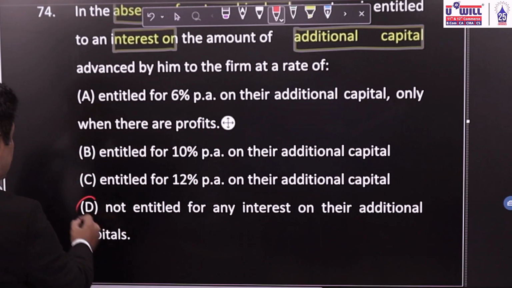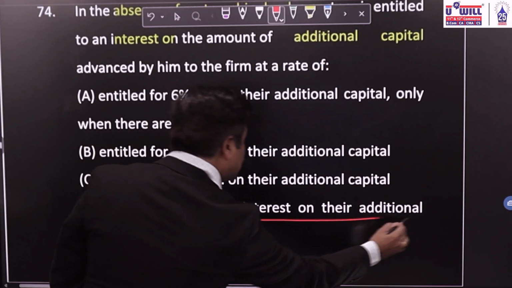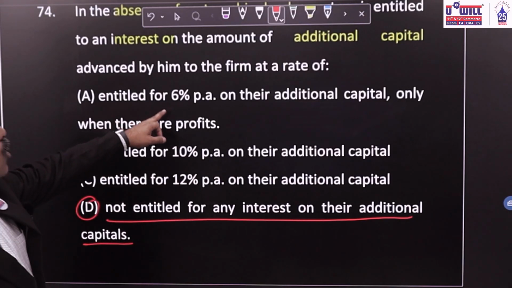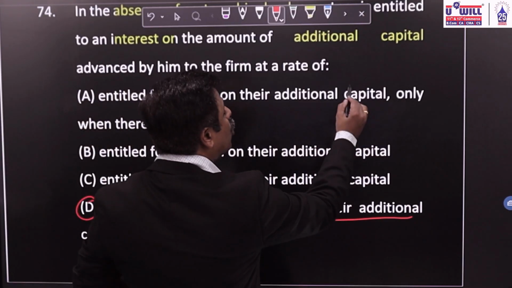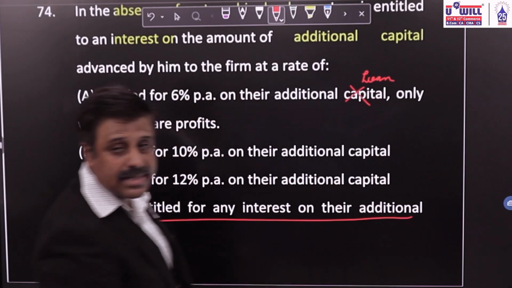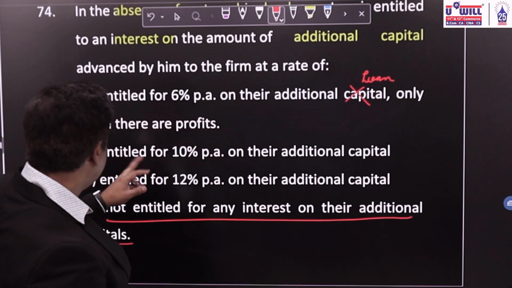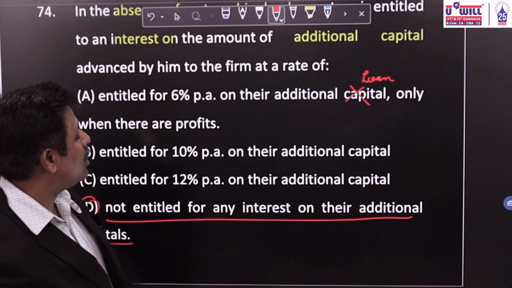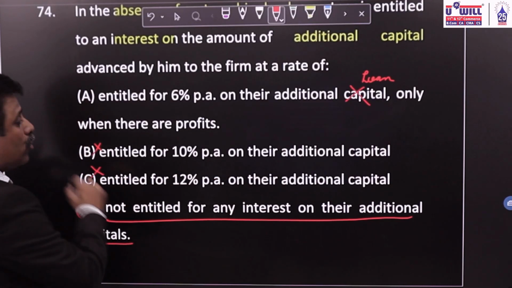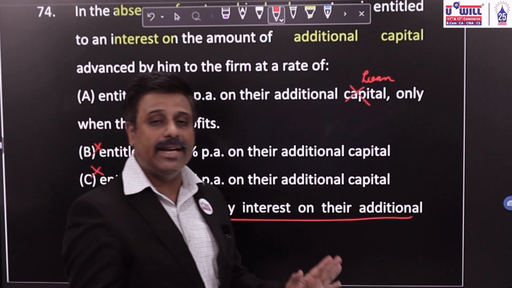Not entitled for any interest on their additional capitals. 6% is wrong. It's not on capital, it is on loan. So this option is wrong. 6% interest is there, but on loan. Entitled to 10% on their additional capital, no. Entitled to 12%, no. No interest will be allowed on the additional capital.